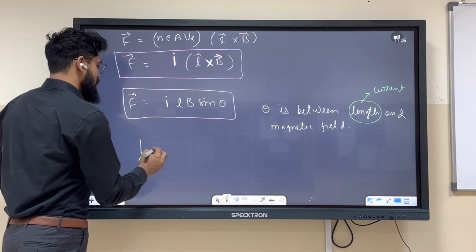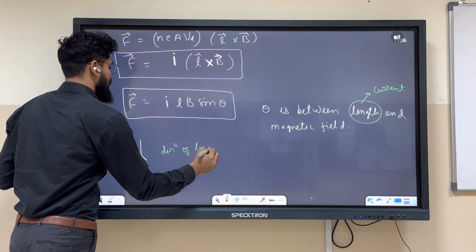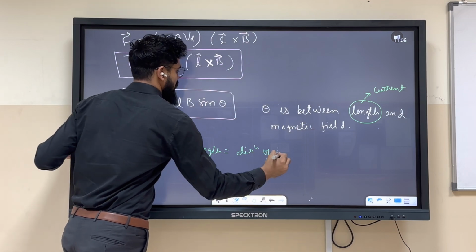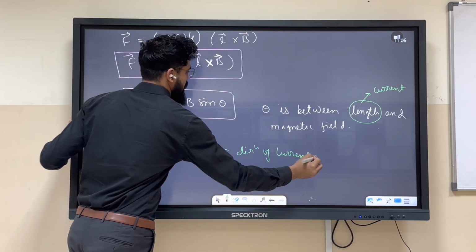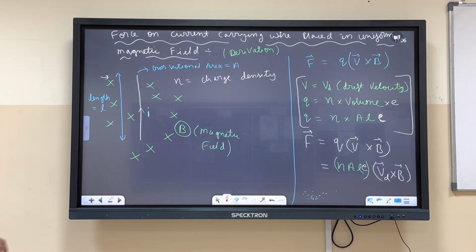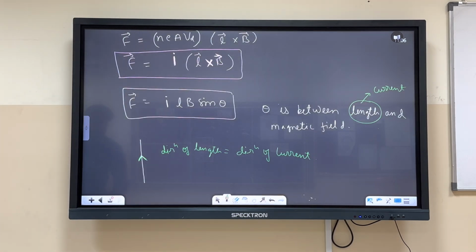So this derivation is very, very important. Done, guys? Okay.